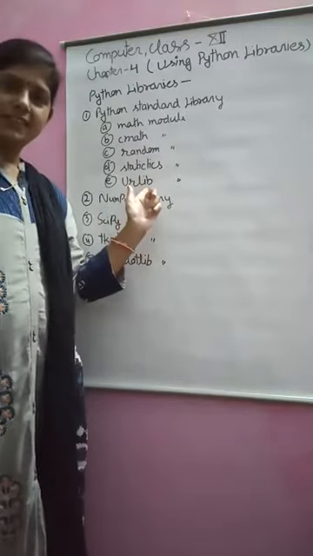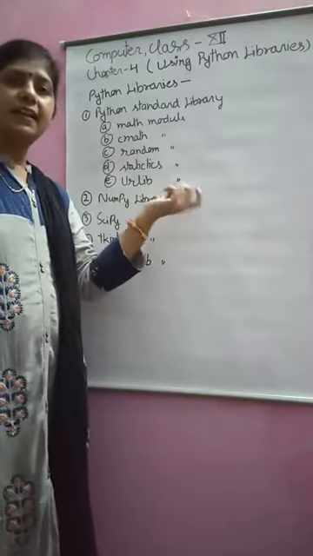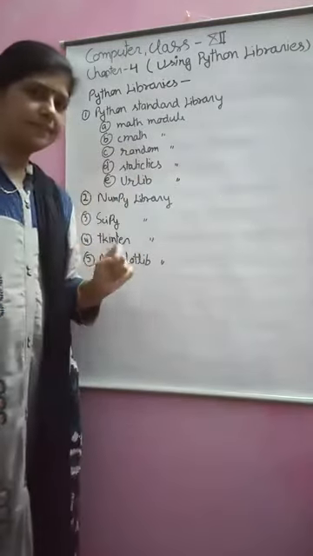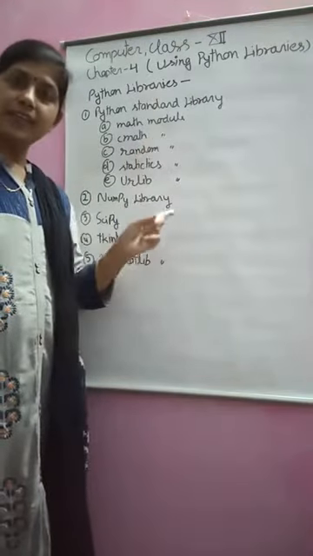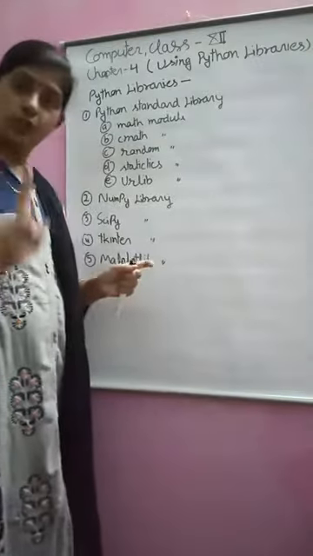urllib. This is for URL identification. What is URL? Uniform Resource Locator. That is https:// something, that is called the URL.